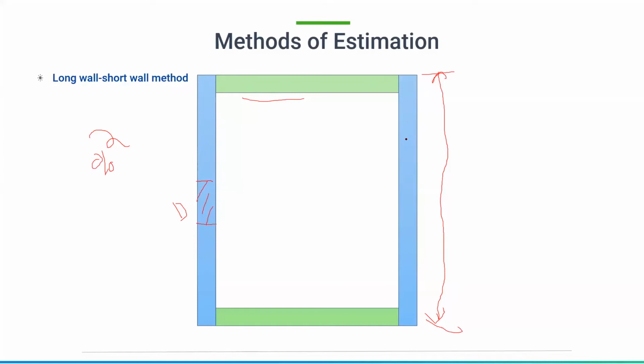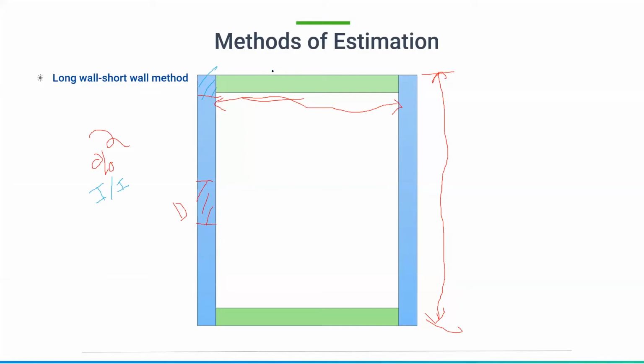This is the long wall, and coming to these two things, this is the short wall, where we are going to take the in distance, not out to out. This portion has already been covered in the long wall. So here we are going to take the in to in length, not the out to out length. Here in to in length.